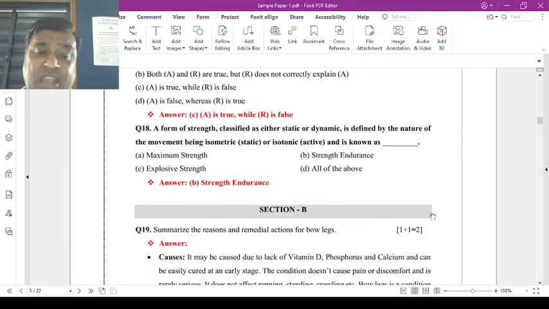Question number 18. A form of strength classified as either static or dynamic, defined by the nature of movements being isometric static or isotonic active, is known as maximum strength, strength endurance, explosive strength, or all of the above. Now the correct answer is strength endurance.